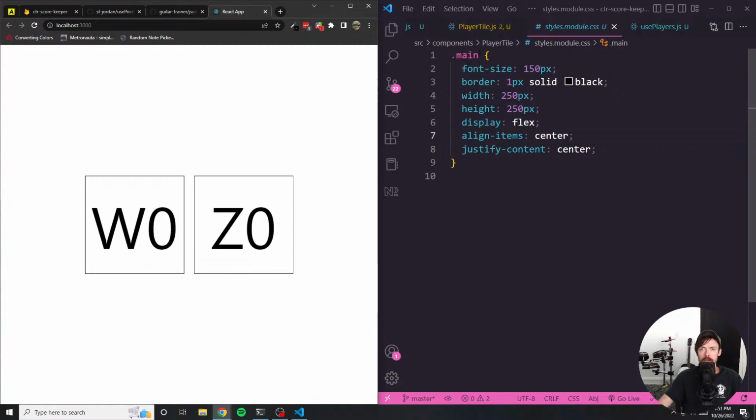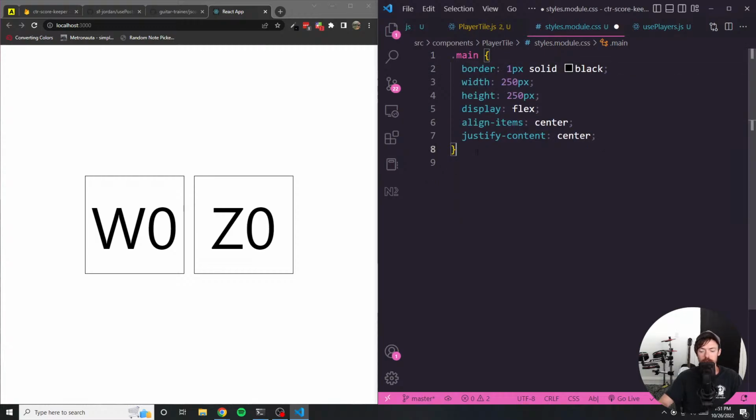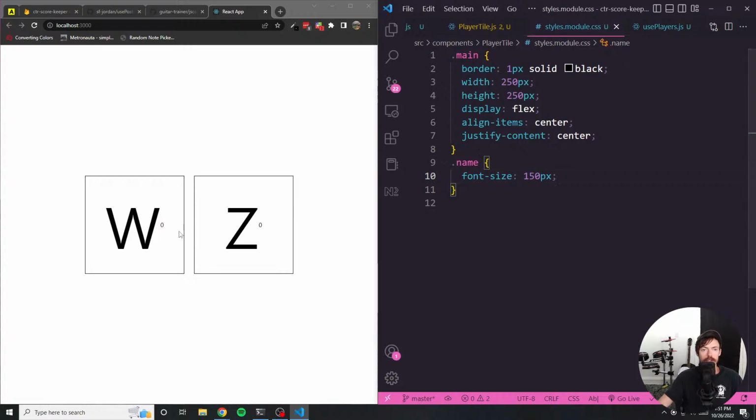Okay. So instead of doing font size here on the main class, we're going to do this on the name class, which definitely targets the name, but we also want to do a font size on the score. It's just not going to be as big of a font size. Let's just say maybe, how about 48 pixels?